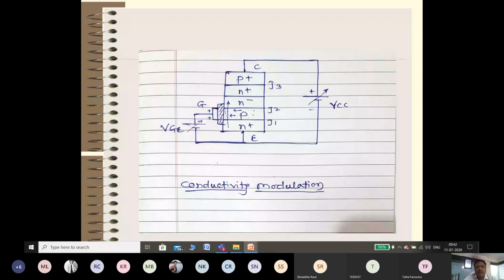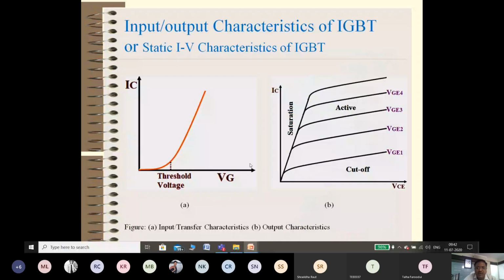That we have already covered in the last lecture, even the input and output characteristics, the transfer characteristics and output characteristics. This is also explained very well in a diagram, but again I'll explain it to you.